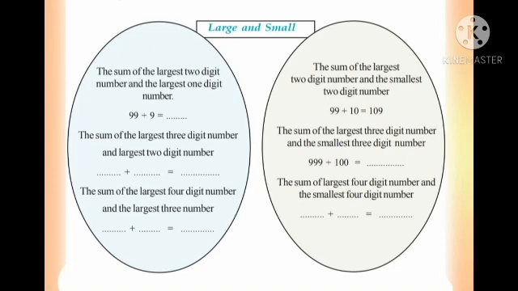And the second part, the sum of the largest 2-digit number and smallest 2-digit number. It is given there 99 plus 10, it is 109. Second one, the sum of the largest 3-digit number and smallest 3-digit number. It is given there largest 3-digit number is 999 and smallest 3-digit number is 100.